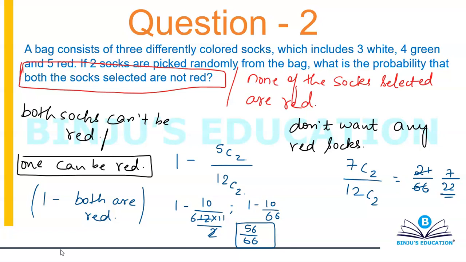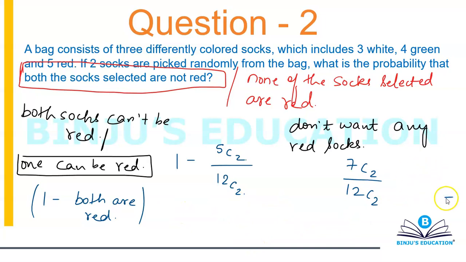Okay. Now, on a lighter note, once I was solving this question in my class, one of my students told me that when you write 1 minus 5C2 by 12C2, you can take LCM as 12C2 and rewrite this as 12C2 minus 5C2 divided by 12C2. So won't that also be equal to 7C2, like you can take C2 common and write 7C2 by 12C2?